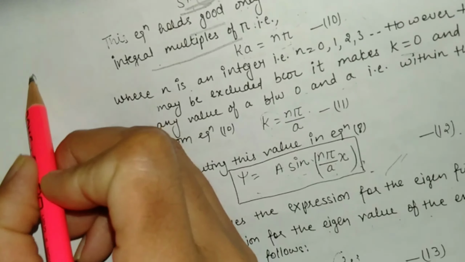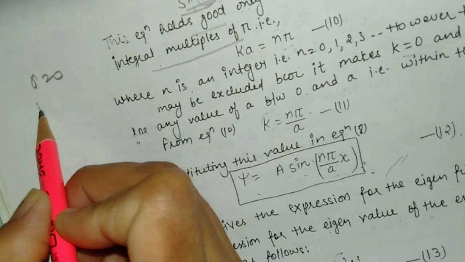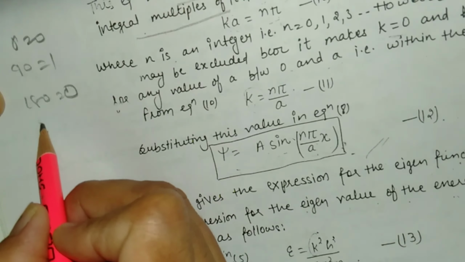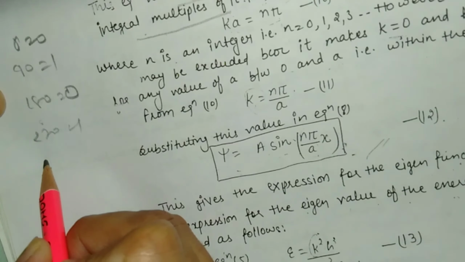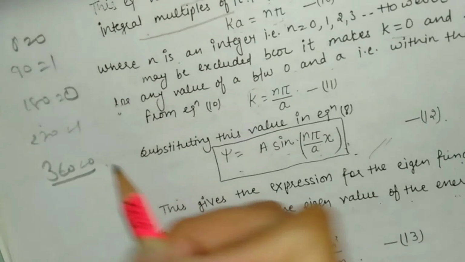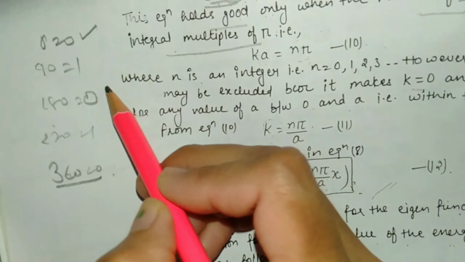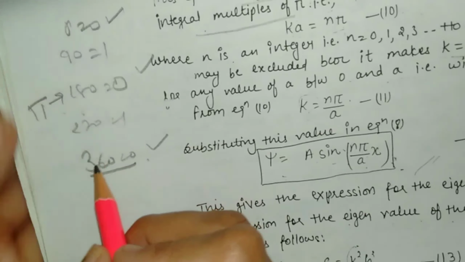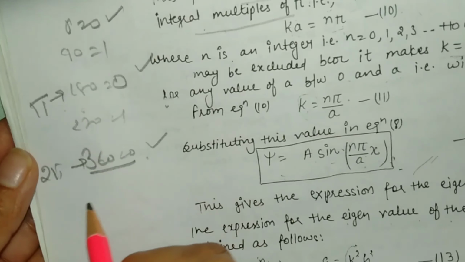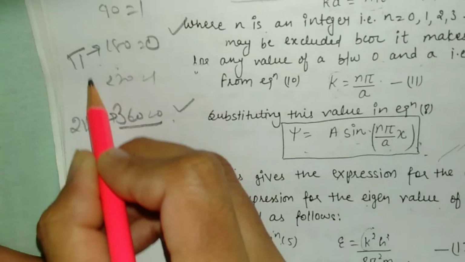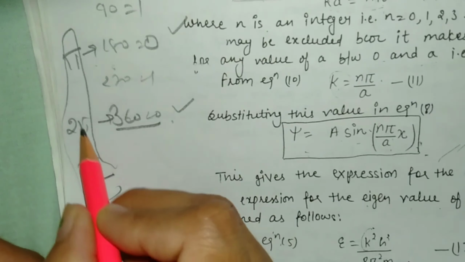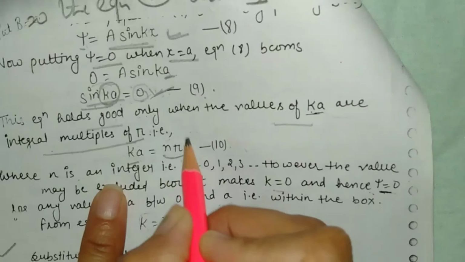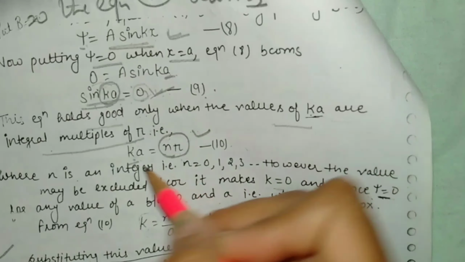According to that table, at 0 the value is also 0. At 90 it is 1. If we take 180, then again 0; then 90 more, meaning 270, it is 1; if we take 360, then again it is equal to 0. So the conditions come at 0, 180, and 360. We can write 180 as pi, 360 as 2 pi, and then 3 pi. So it means ka will be an integral multiple of pi, so we can write ka is equal to n pi.